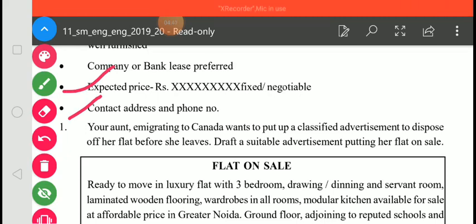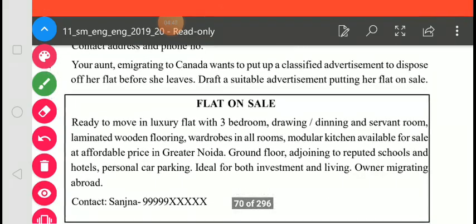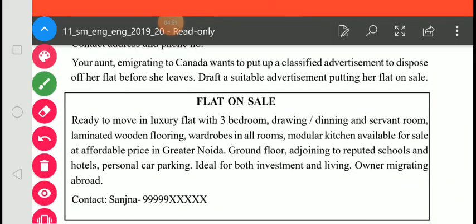Okay, students. So let's go through some examples. Your aunt, immigrating to Canada, wants to put up a classified advertisement to dispose of her flat before she leaves. Draft a suitable advertisement putting her flat on sale. Okay, students. So your aunt is going to shift to Canada, so you need to put up a classified advertisement to dispose of her flat, to sell her flat.